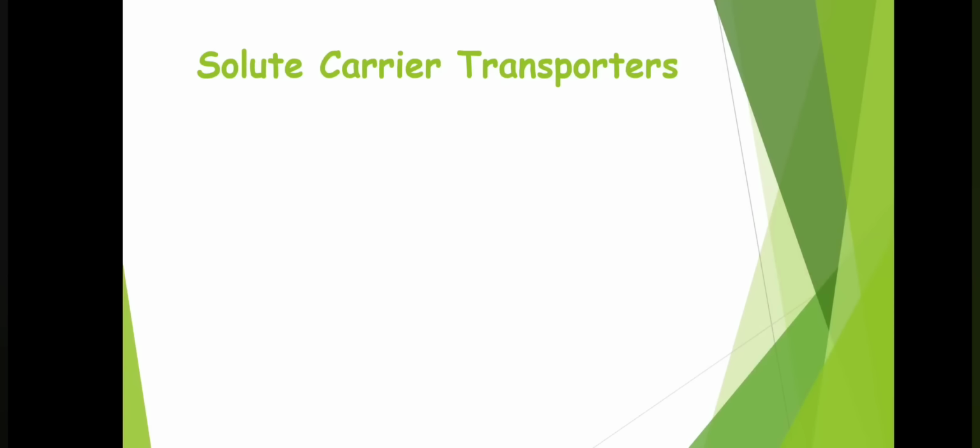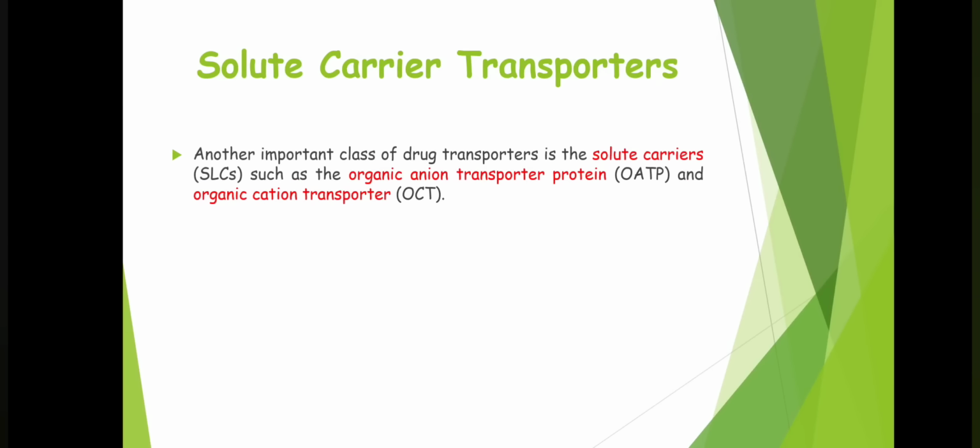Next, our last transporter is solute carrier transporter. Another important class of drug transporters is the solute carrier transporters, such as the organic anion transporter protein and organic cation transporter.